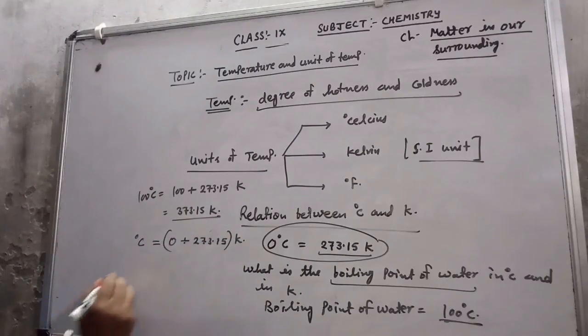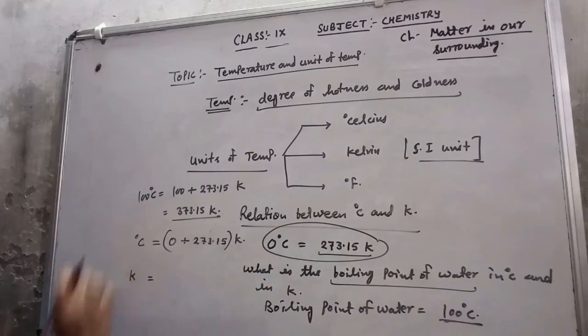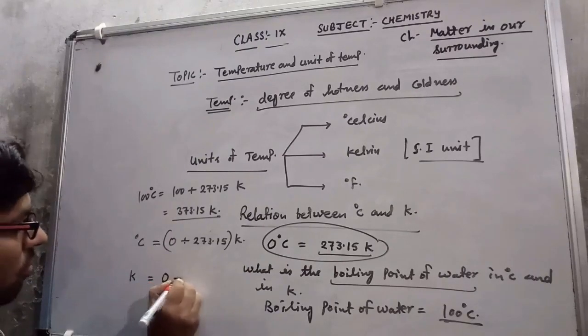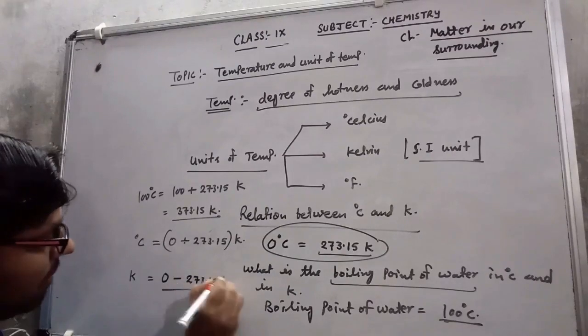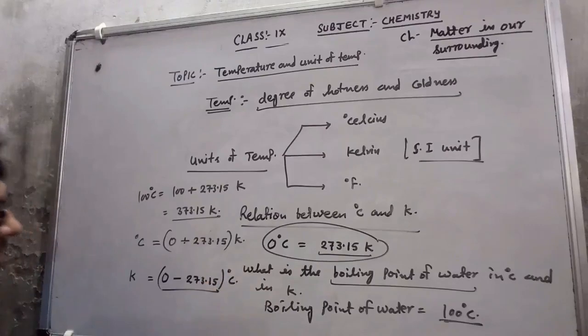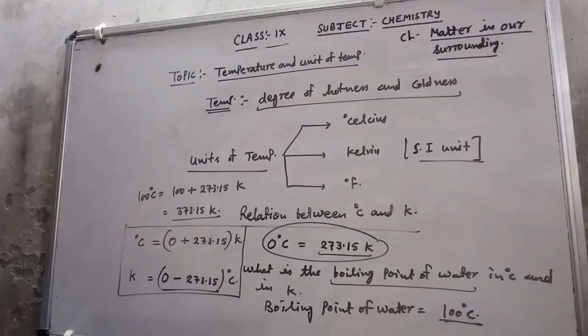Now if you want to convert Kelvin into degree Celsius, how do you do it? What will you do at that time? This is the Kelvin and you want to convert into degree Celsius, so you subtract. From the Kelvin value you subtract 273.15. So 0 minus 273.15 degree Celsius. These are the two relations between degree Celsius and Kelvin.